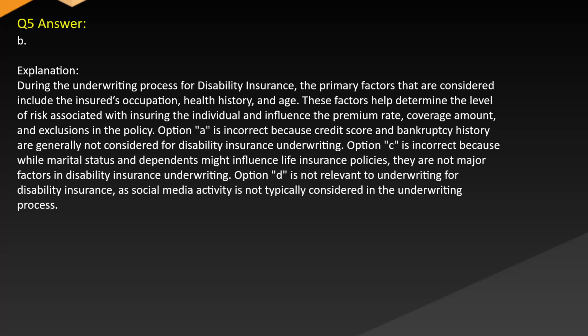Option A is incorrect because credit score and bankruptcy history are generally not considered for disability insurance underwriting. Option C is incorrect because while marital status and dependents might influence life insurance policies, they are not major factors in disability insurance underwriting. Option D is not relevant to underwriting for disability insurance as social media activity is not typically considered in the underwriting process.